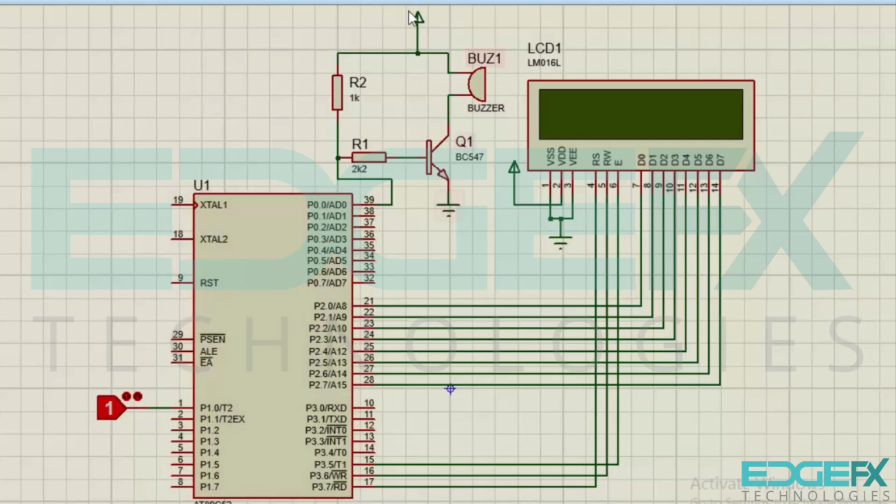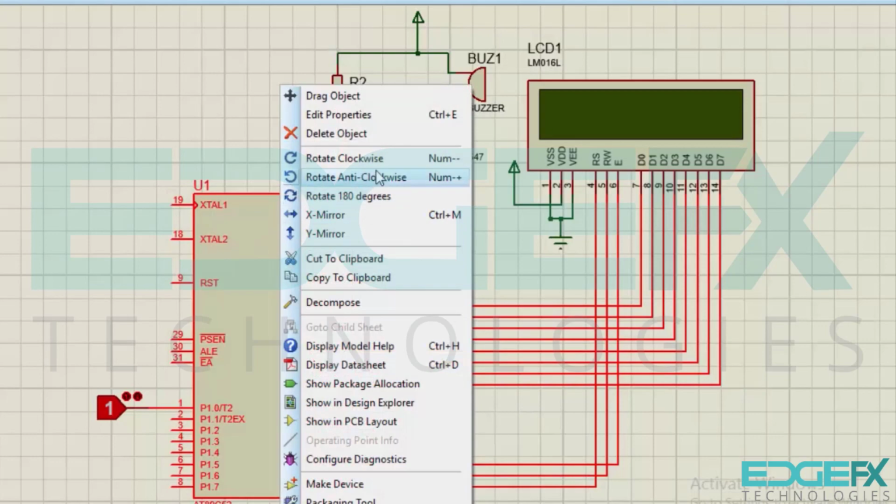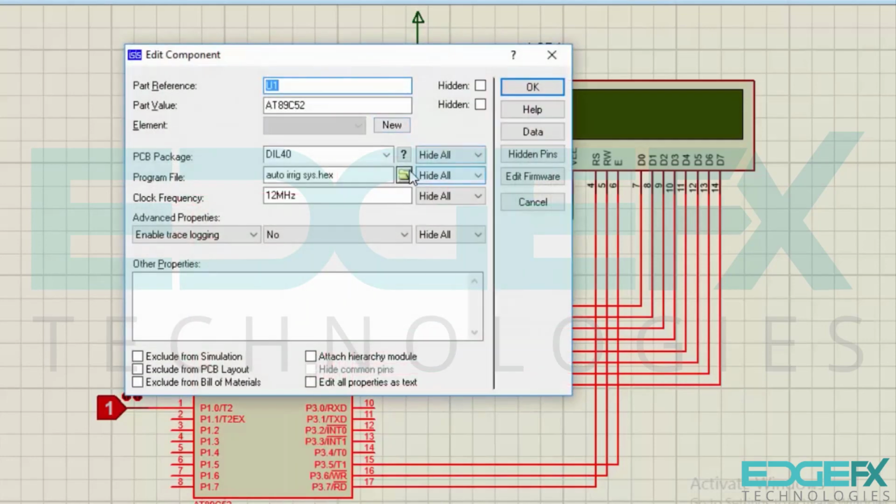At the output we have a buzzer here, which is driven from the 39th pin of the microcontroller, and here we have a 16 by 2 LCD, whose data pins are going to port 2 of the microcontroller, and the control pins RS, RW, enable are going to P3.7, P3.6, P3.5 of the microcontroller. Now I'm going to dump the code into the microcontroller.